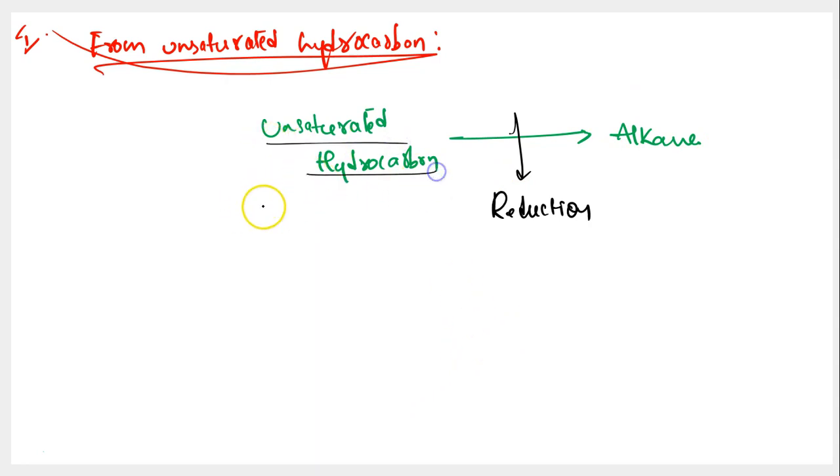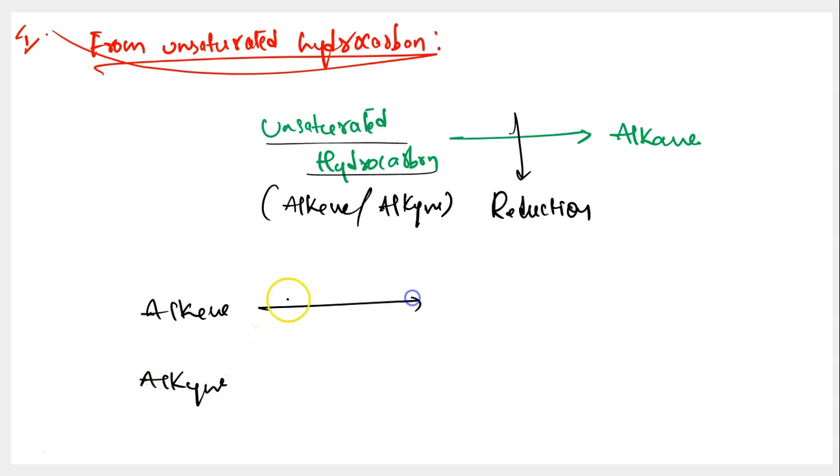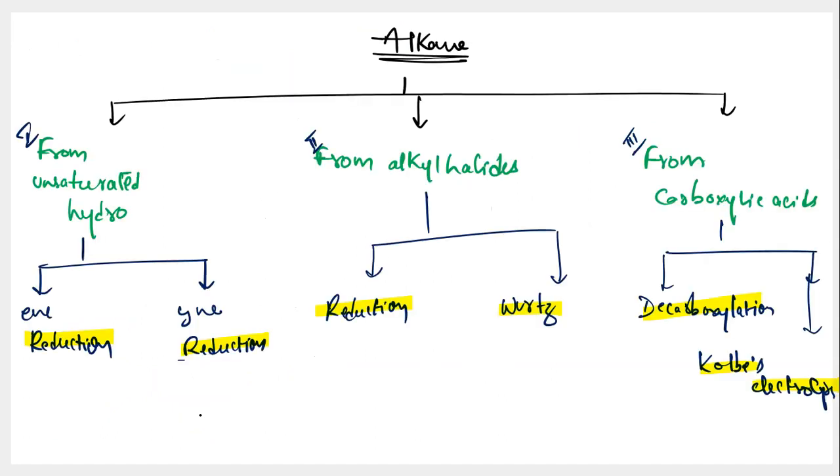But this unsaturated hydrocarbon can be alkene or it can also be alkyne. So individually, you can take alkene or you can take alkyne, your choice. And you have to conduct a reduction of alkene and a reduction of alkyne. And this can lead to formation of alkane in both cases. This is what you're trying to talk about in the first type of reaction. You want to take alkene, conduct reduction of alkene, and turn it into alkane. And in the second place, you're taking alkyne, reducing alkyne, and it is leading to formation of alkane. So these are the 2 reactions that we have listed here, reduction of alkene and reduction of alkyne.